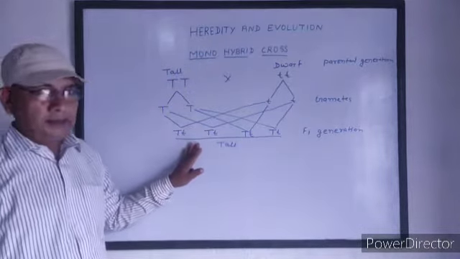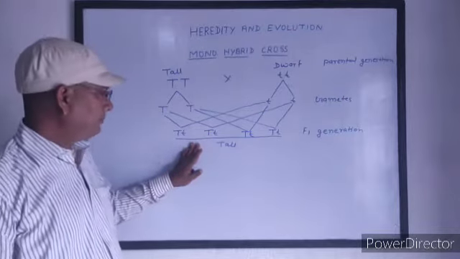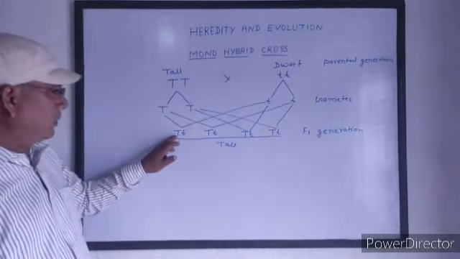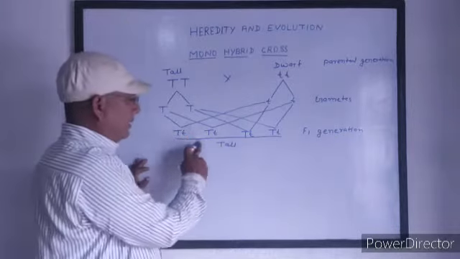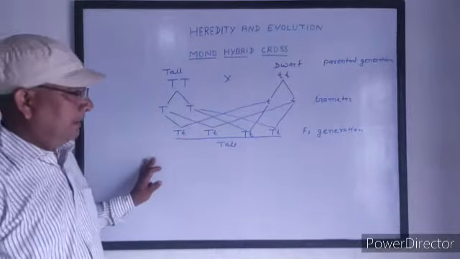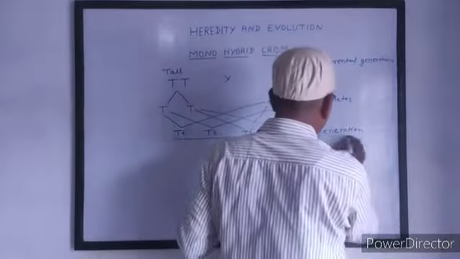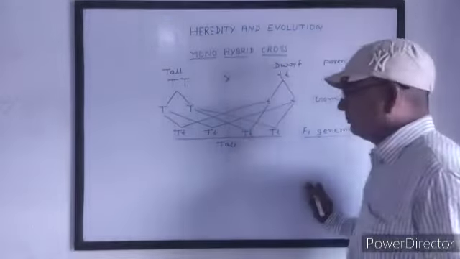Capital T and small t, that means one factor of tallness and one factor of dwarfness comes in every organism, but in the F1 generation all the plants are tall.